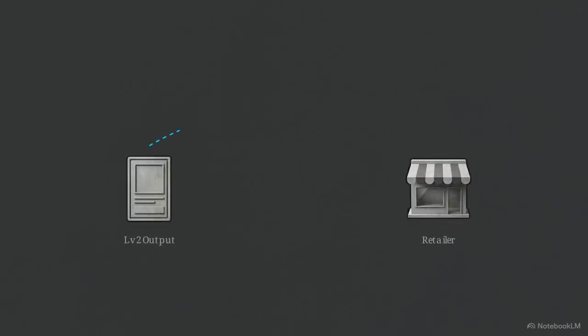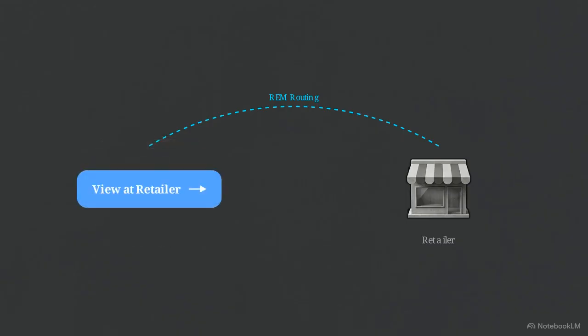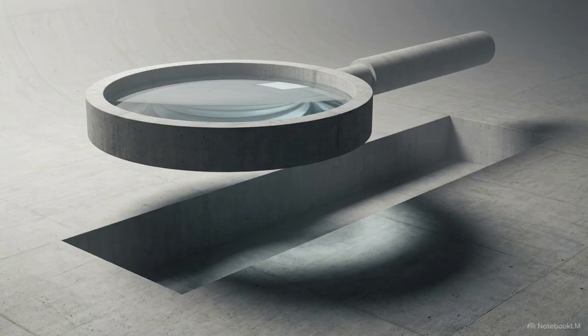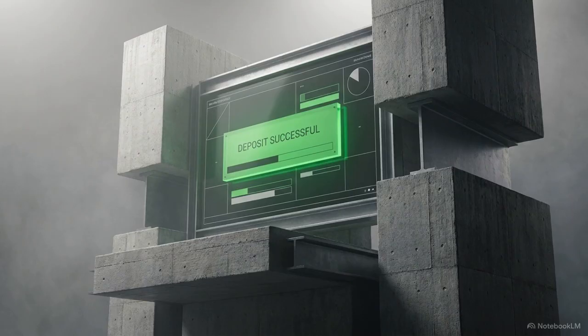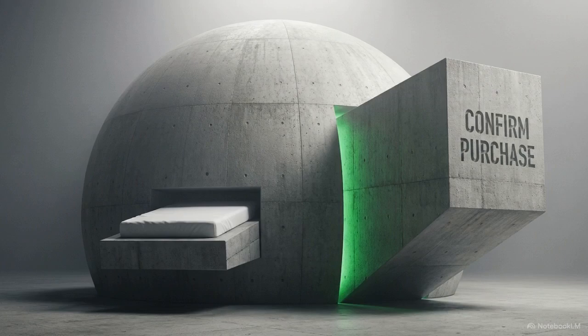There is a gap between generating a scored recommendation and securing a monetized user action. The user still needs to navigate to the point of purchase. Here we see the REM formatting the LV2 output. It takes the winning product node, wraps it in precise, tracked affiliate code, and generates the View at Retailer button for the user interface. Because this routing mechanic relies on the user actively querying the engine, the operator secures the affiliate commission without the risks of manual ad spend. From the user's perspective, the handoff is frictionless. They click the button and land directly on the correct product page, ready to check out.